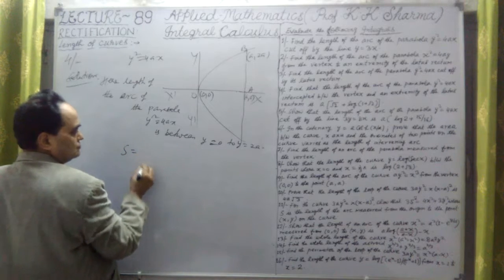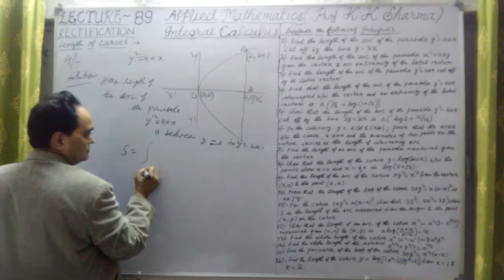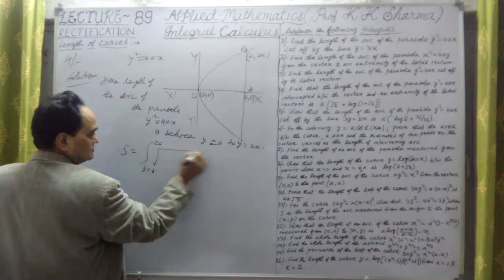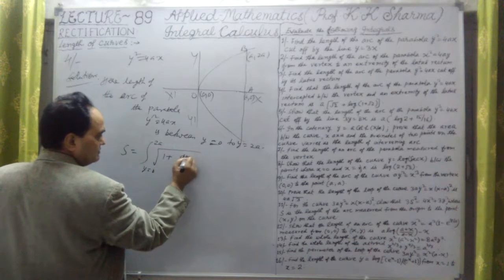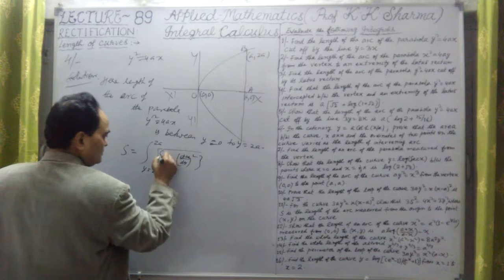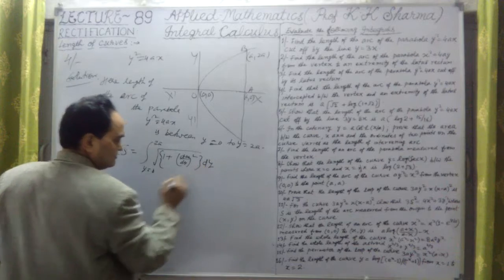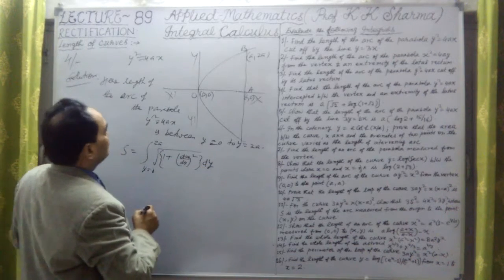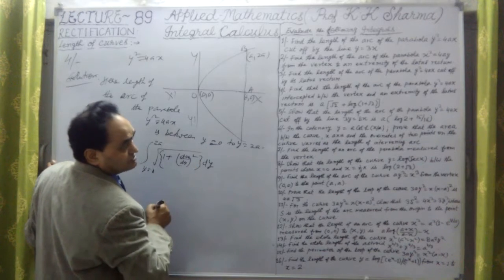Therefore, s equal to, which we have always done, the integral from y equal to 0 to 2a of the square root of 1 plus (dx/dy) whole square dy. So the same formula we have to apply as we applied in question number 3.